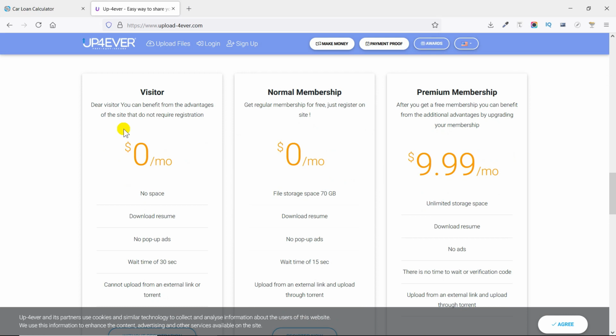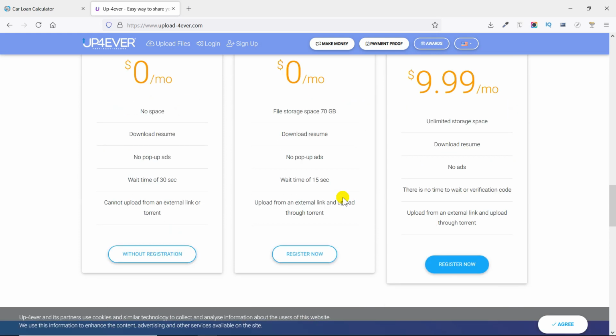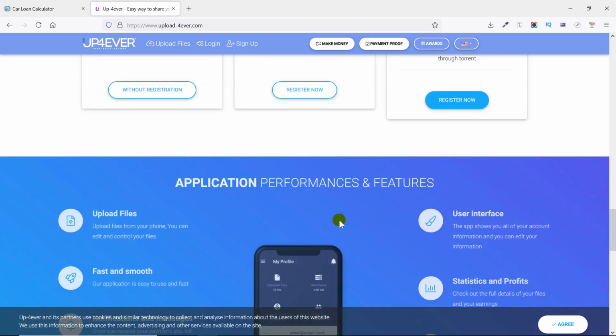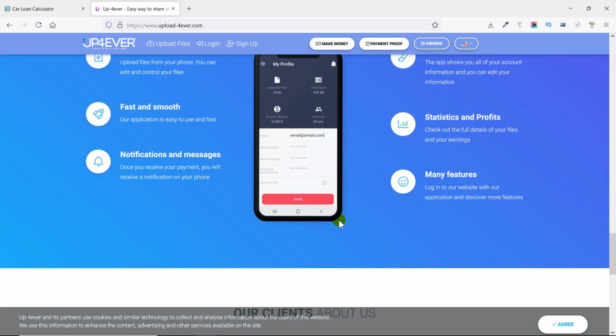You can even see that they have a free $0 per month plan for normal membership, and they have a storage space of 70 GB. That is more than enough. Now if you want to go higher, then probably you have to shift to a paid plan, which is 9.99, but that comes after 70 GB. 70 GB is good enough to store 7,000 downloadable files of small size. So you can see that it's really powerful. So I want you to go and start using it right now.